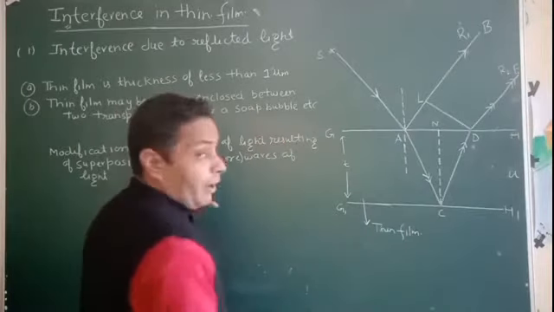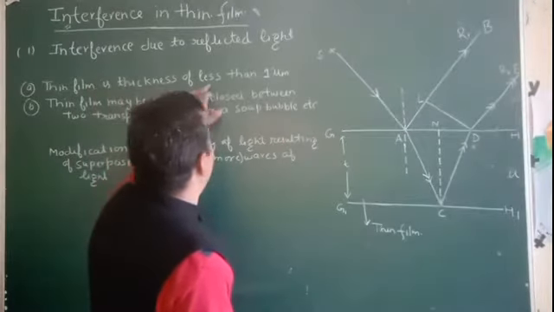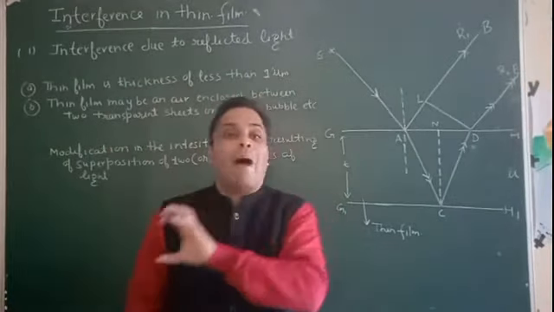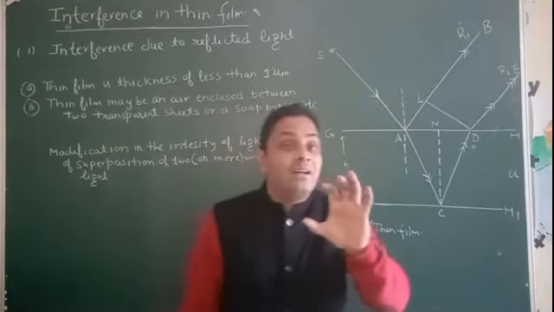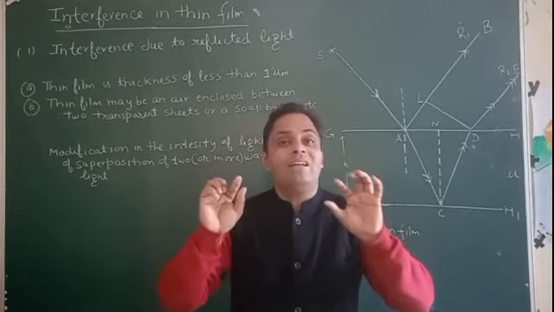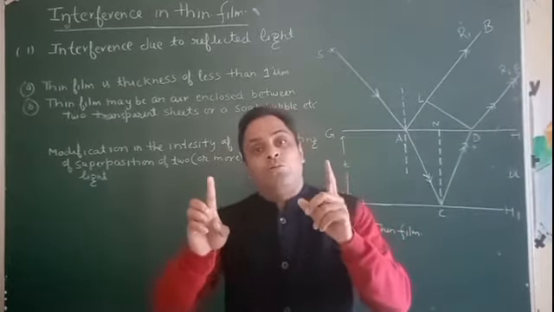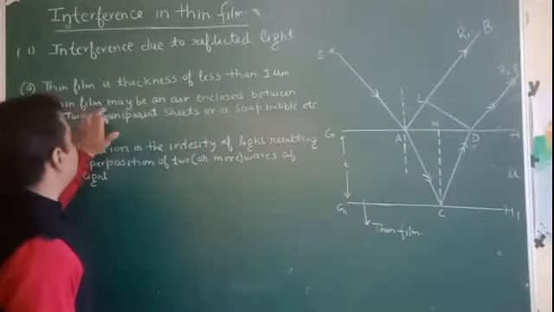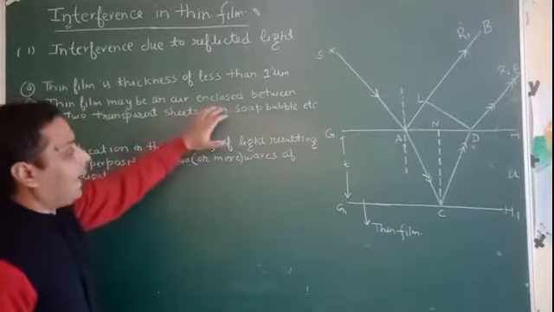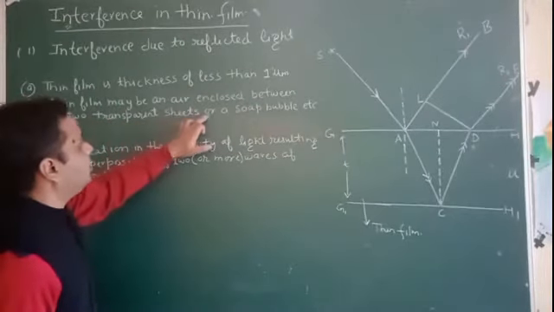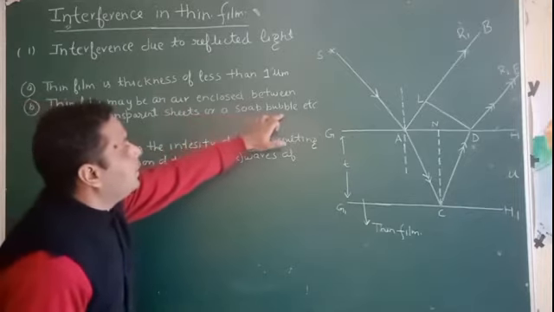A thin film has a thickness of less than 1 micron, and when the thickness of the film is more than 1 micron, that film is called thick. Understand? A thin film may be air enclosed between two transparent sheets, or a soap bubble.